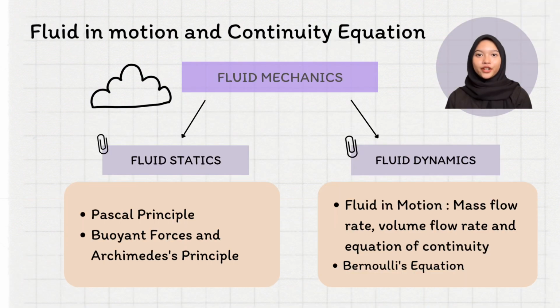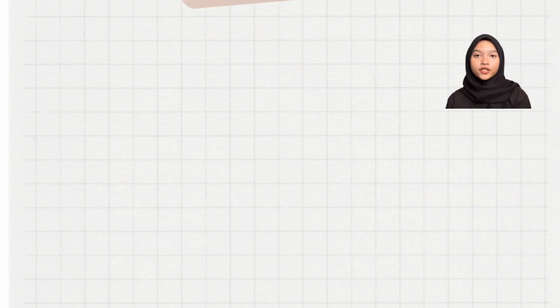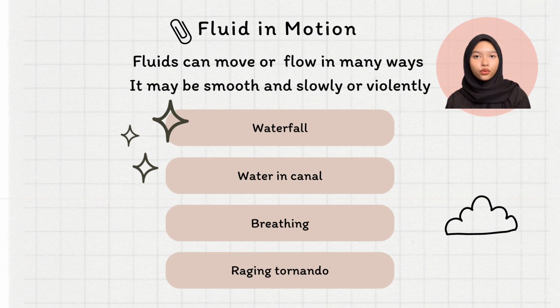Fluid in motion is a part of fluid mechanics and deals with fluid dynamics. In motion are mass flow rate, volume flow rate, and equation of continuity. Fluids can move or flow in many ways. It may be smooth and slow or violent. For example, water flows violently over a waterfall. The air forms a raging tornado.